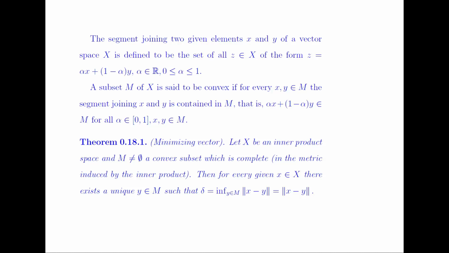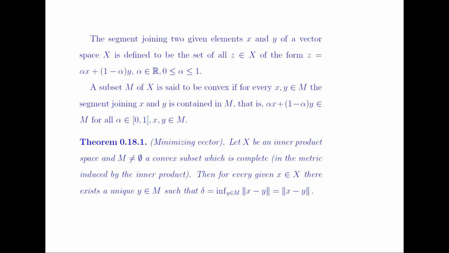A subset M of X is said to be convex if for every x and y belonging to M, the segment joining x and y is contained in M, that is, alpha x plus (1 minus alpha) y belongs to M, for all alpha belonging to the interval [0,1] and x and y belonging to M.